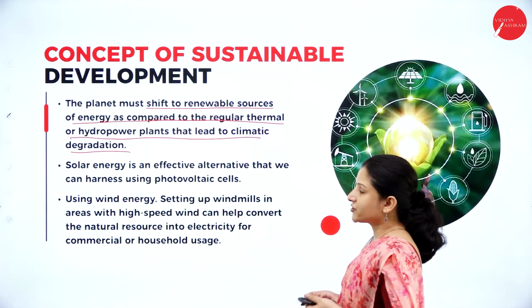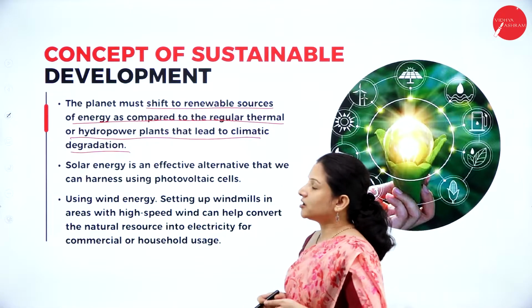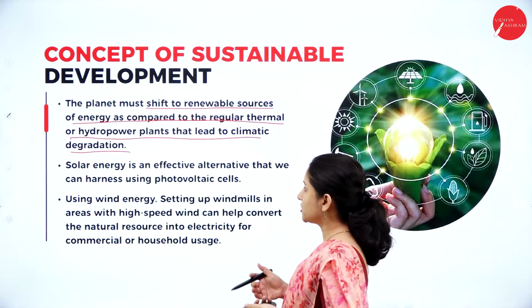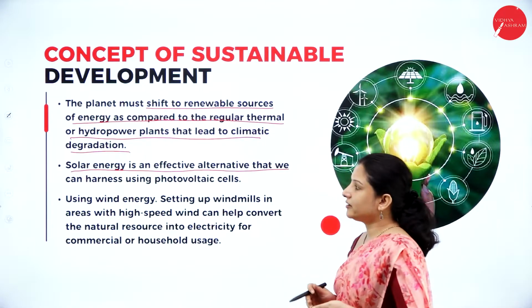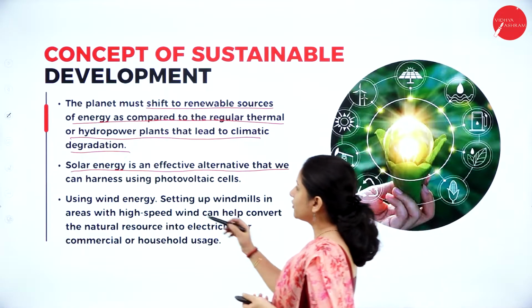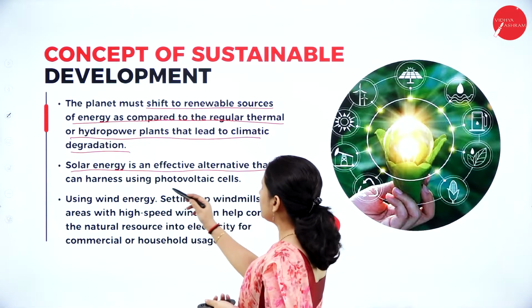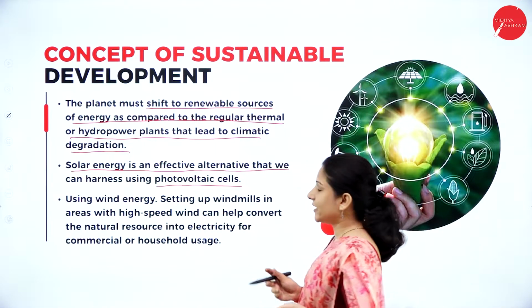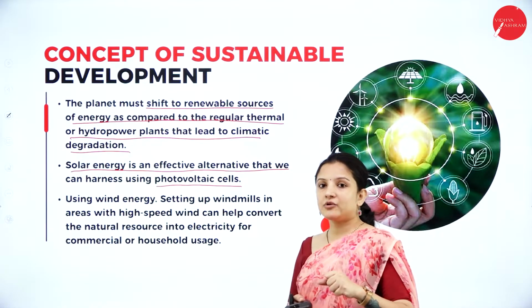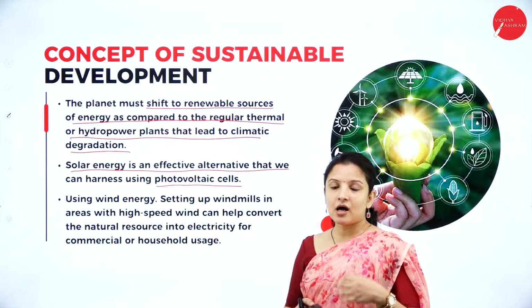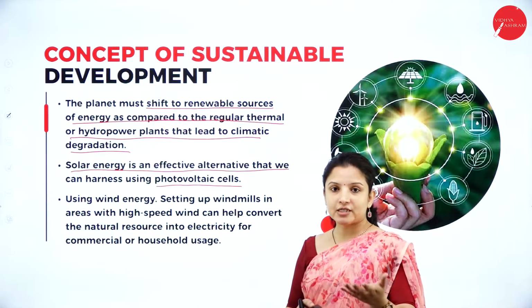concept. So instead of using thermal energy or hydropower energy, we can go in for solar energy, which is an effective alternative to provide energy, wherein we can use photovoltaic cells to capture the solar radiation, and that trapped radiation can be used for lighting the house, for cooking purposes, for heating water.